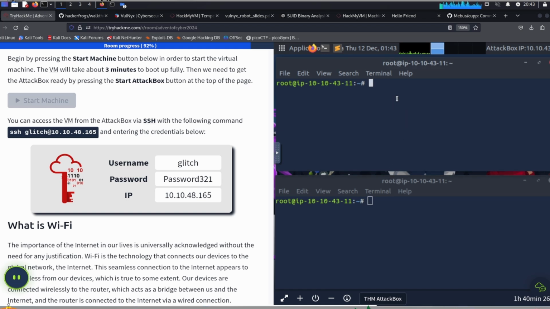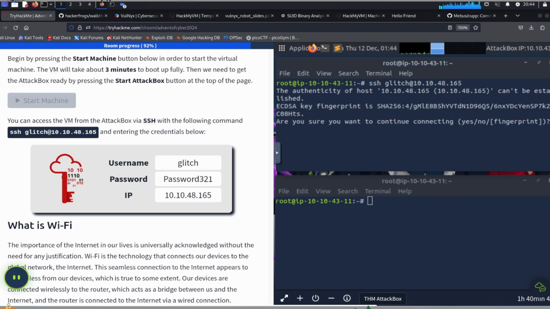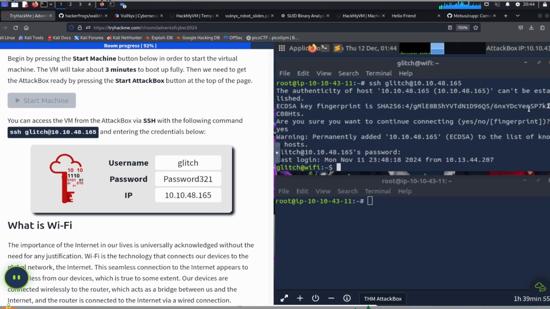Okay, so on the top window, we're going to do ssh glitch at the IP address. And the IP address is located over here. When we're asked, we're going to provide this password, 321. Okay, we answer yes here. We provide the password 321, and we're now logged in.